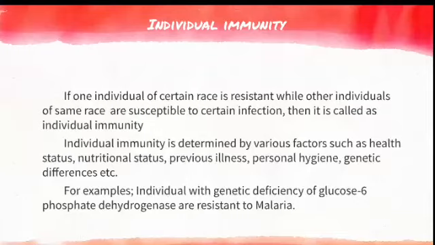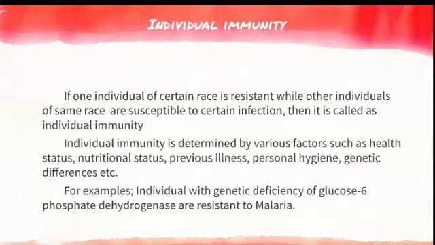If one individual of a certain race is resistant while another individual of the same race is susceptible to a certain infection, then it is called individual immunity. So the natural or innate immunity is classified as species immunity, racial immunity and individual immunity. Individual immunity is determined by various factors such as health status, nutritional status, previous illness, personal hygiene, and genetic differences. Everything makes changes from one individual to another.